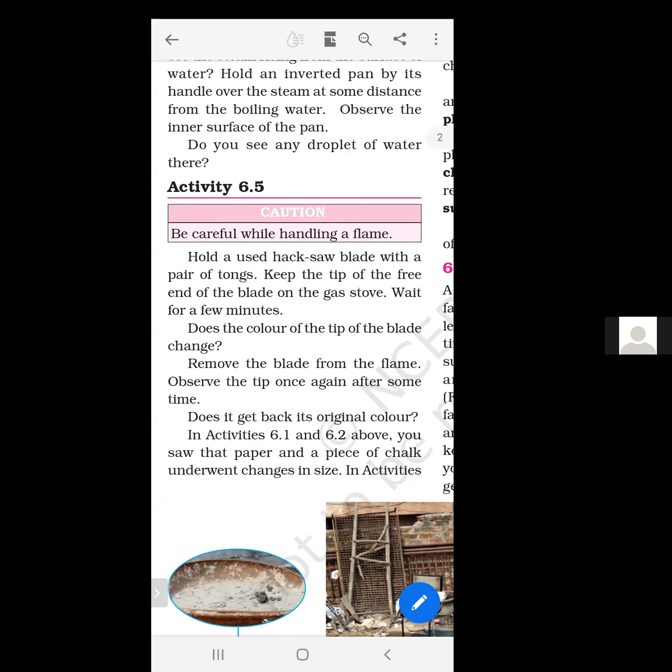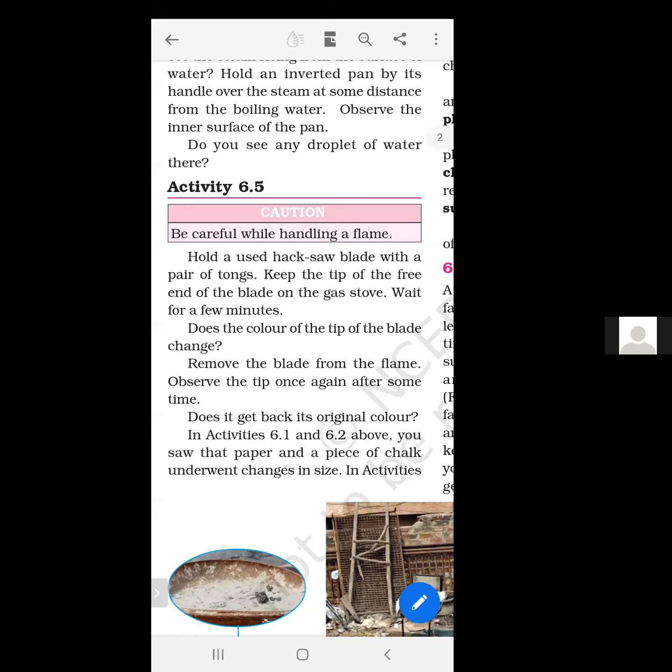Keep the tip of the free end of the blade on a gas stove. Wait for a few minutes. And students, there is a caution. Do not perform this activity at home alone. This activity must be performed under the observation of some elder person, or in a school laboratory, because you may get burned while performing this activity. So do not perform this activity at your home.